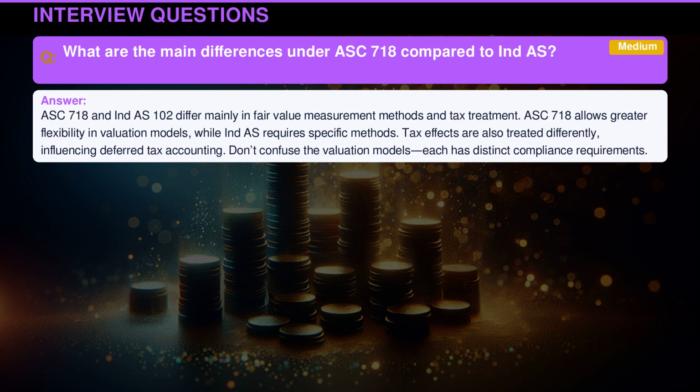ASC 718 and Indian Accounting Standard 102 differ mainly in fair value measurement methods and tax treatment. ASC 718 allows greater flexibility in valuation models, while Indian Accounting Standard requires specific methods. Tax effects are also treated differently, influencing deferred tax accounting. Don't confuse the valuation models, each has distinct compliance requirements.